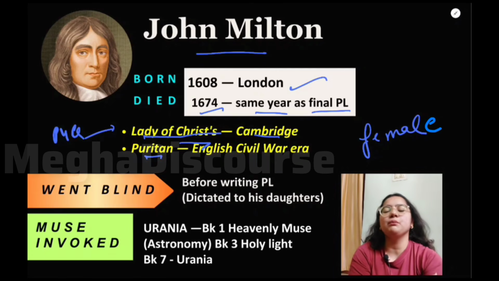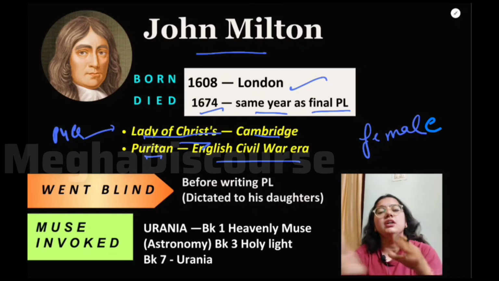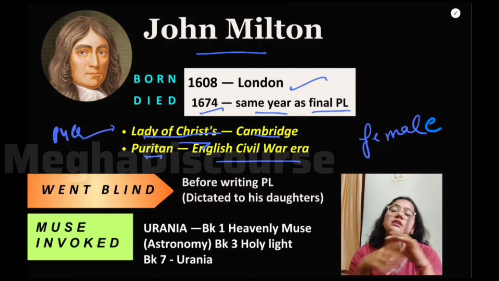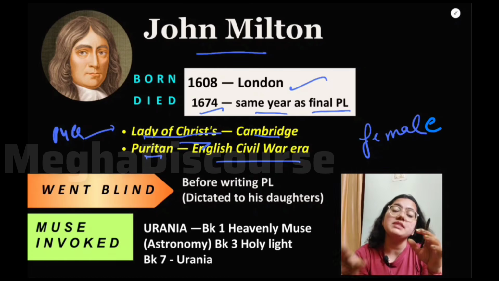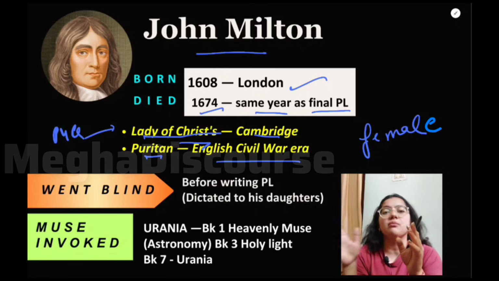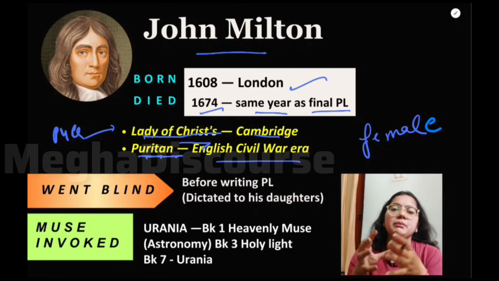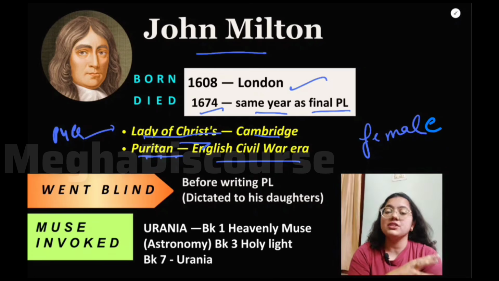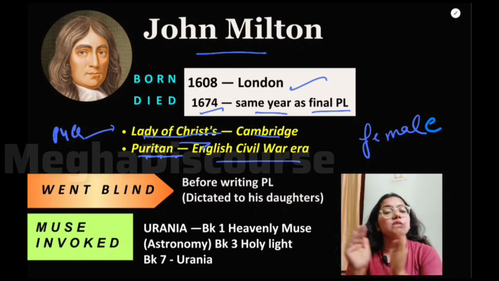He was basically a Puritan, and in the English Civil War he had major involvement, because he was against King Charles's monarchy and he was in favor of Oliver Cromwell and the Puritan people, and he was himself a Puritan. I hope you have already watched the history of English literature master video, and when it comes to Puritanism, you will also be dealing with the Puritan age in American history. We have also uploaded that video, so you can go and watch. In less than 1 hour you will be able to finish American history too.